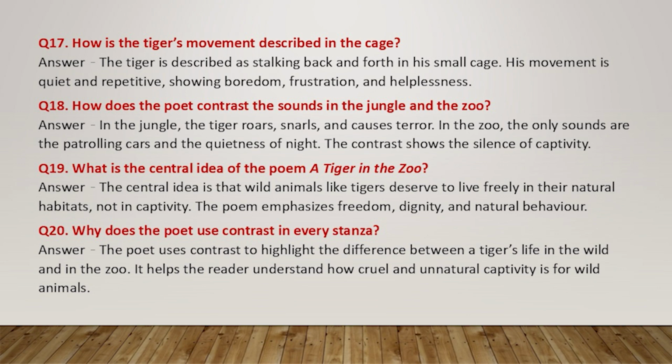Question 20. Why does the poet use contrast in every stanza? Answer. The poet uses contrast to highlight the difference between a tiger's life in the wild and in the zoo. It helps the reader understand how cruel and unnatural captivity is for wild animals.